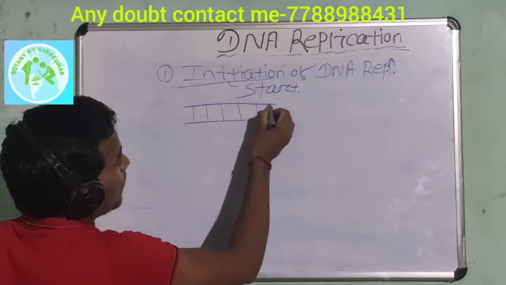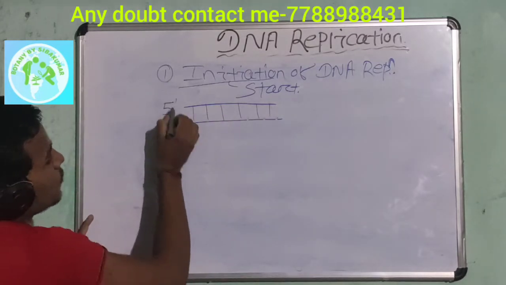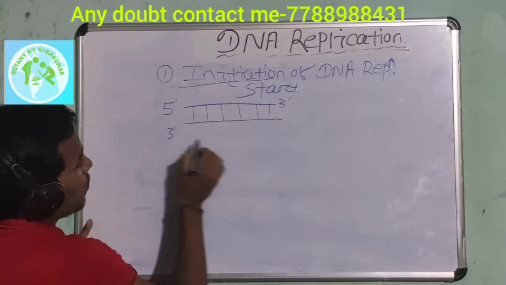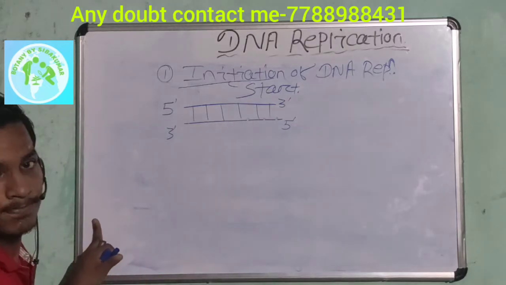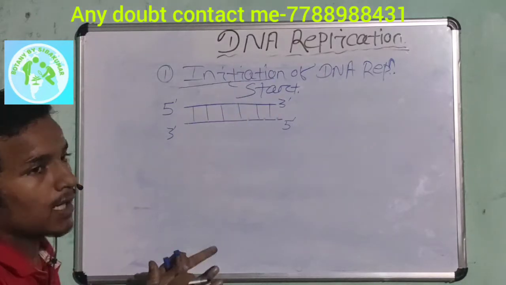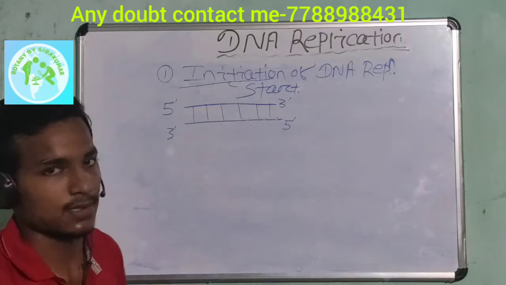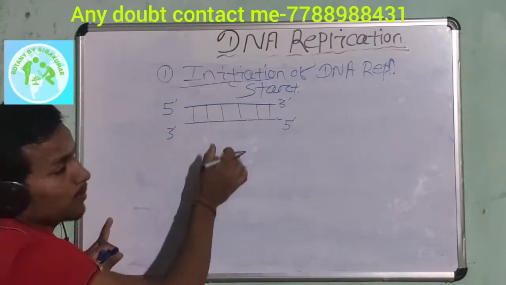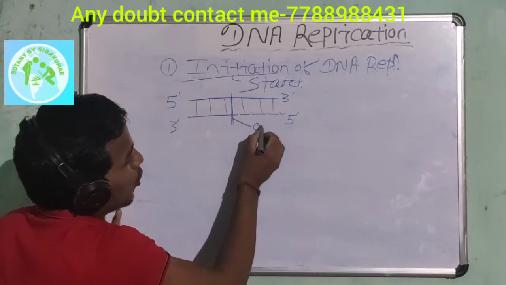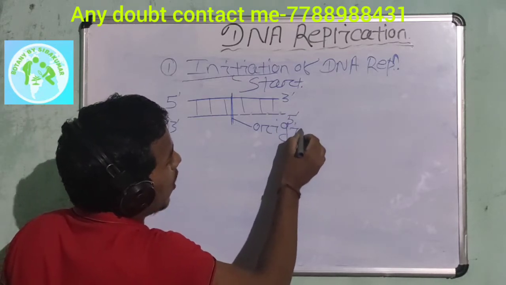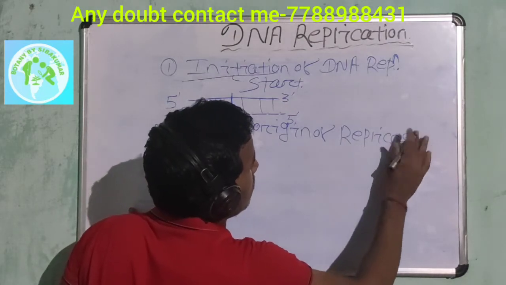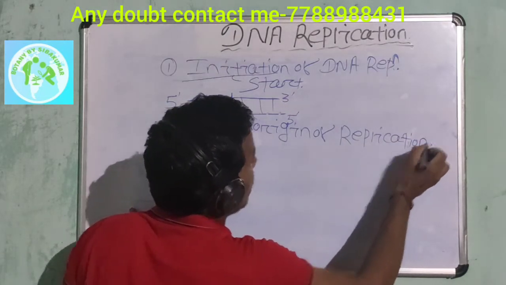Suppose this is double-stranded DNA. One strand runs from 5' to 3' direction. The other strand is anti-parallel, going in the 3' to 5' direction. Suppose the DNA replication starts at this point, and this point is known as the origin of replication.